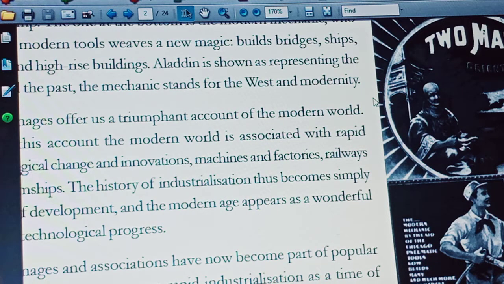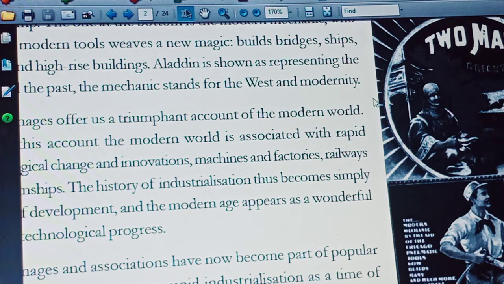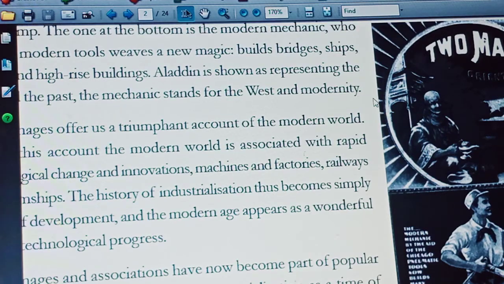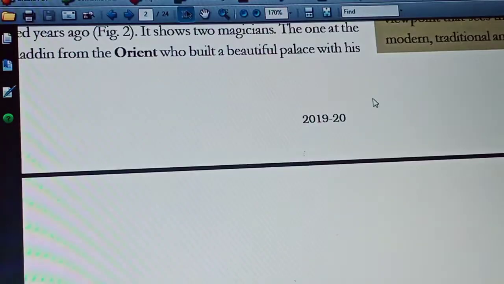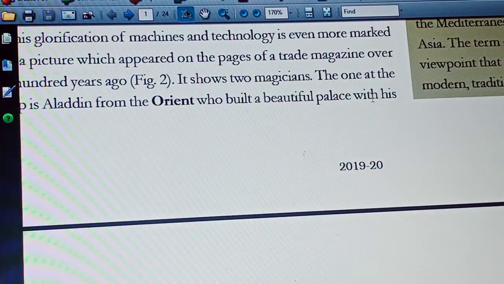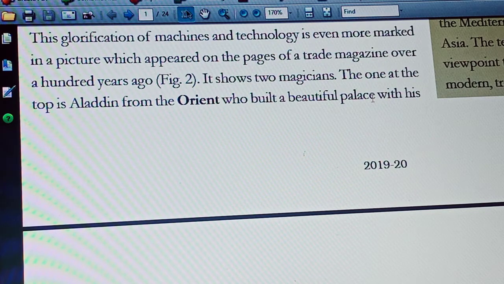The top one is Aladdin and his magic lamp. The second one is about a mechanic, a modern mechanic. So come to the description of this lesson, this image that we saw.